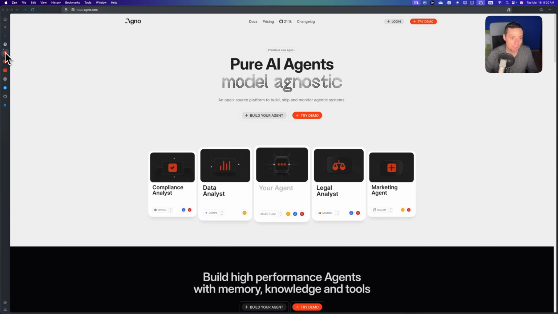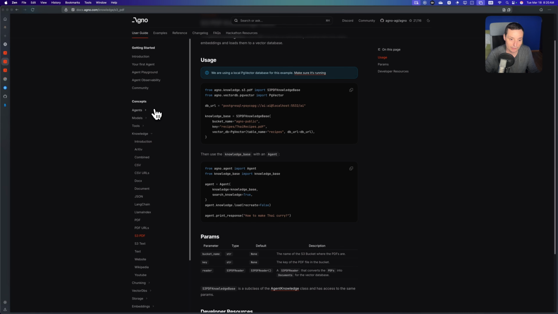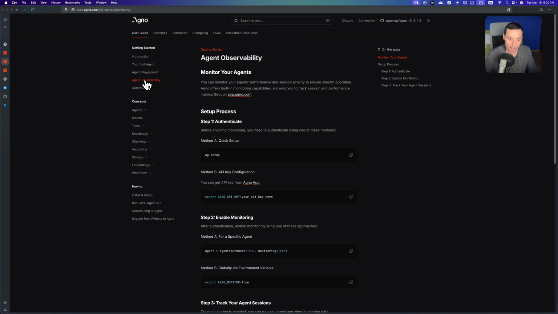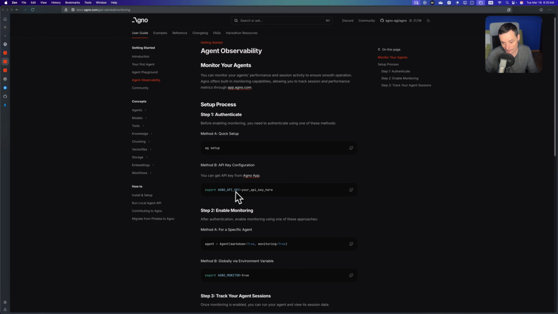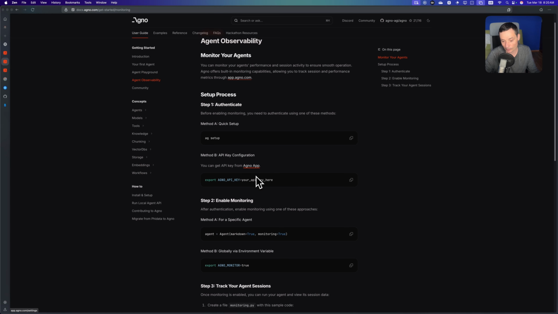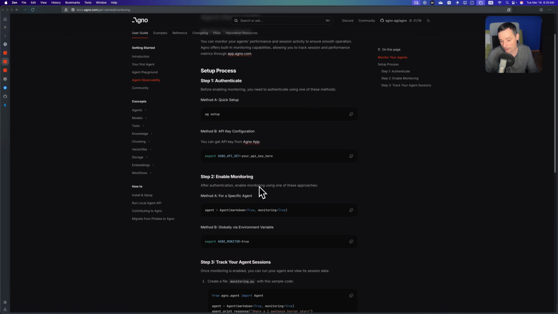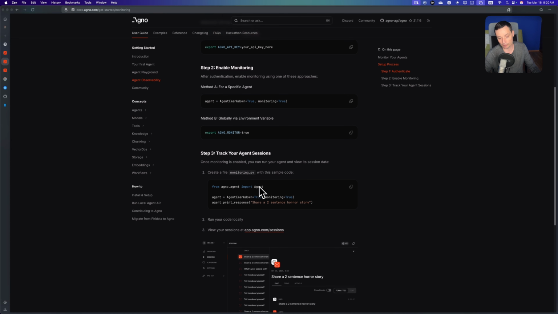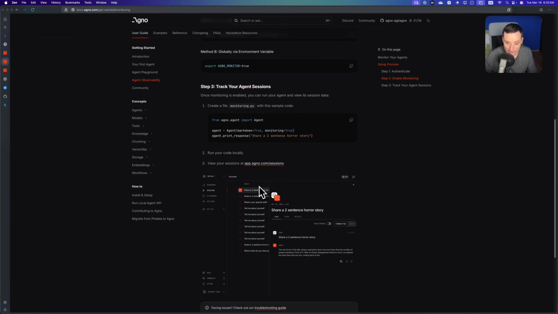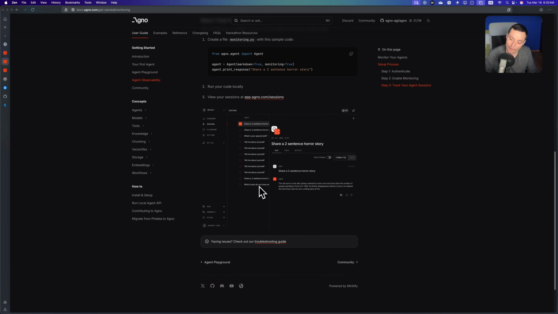Let me see where I placed this. Okay, let me open the documentation again, and the agent observability in here. So you see you can add it very easily. You just need to create an API key in their application, and in here you have the options to set it to monitor everything by default, and you can also monitor only agents if you want. It's up to you, so you have a lot of flexibility to monitor all the details if you want.